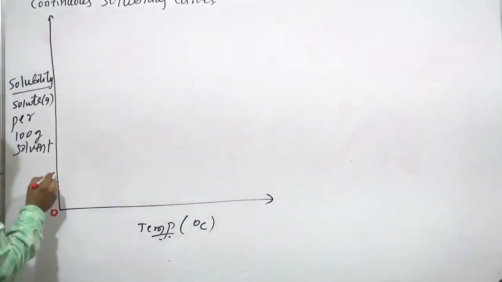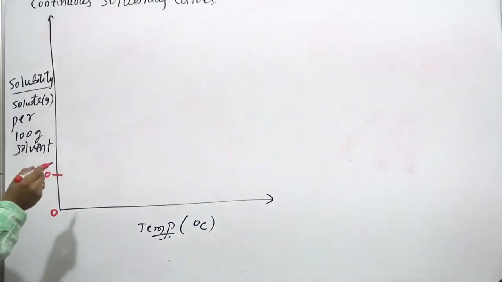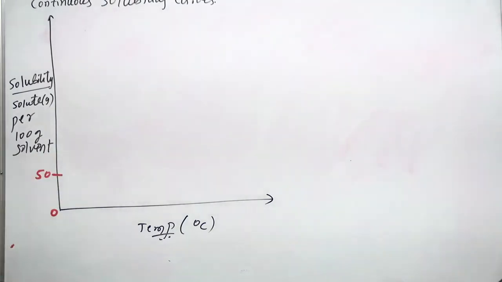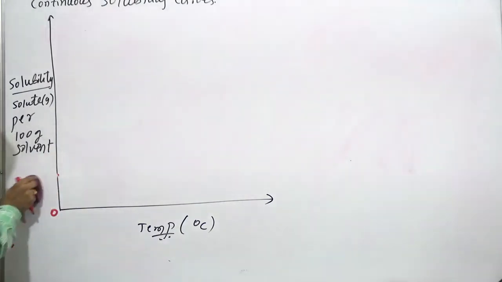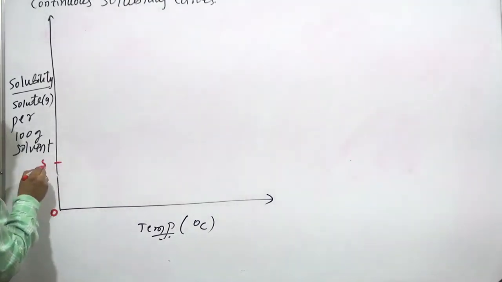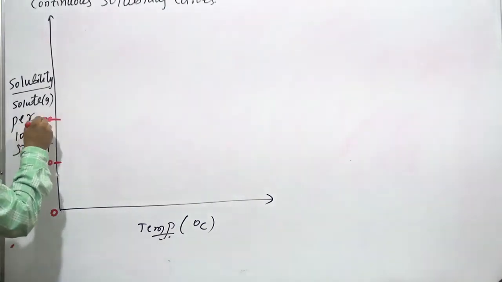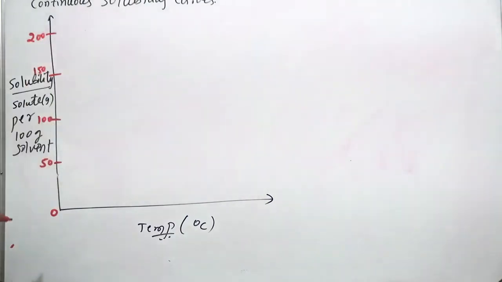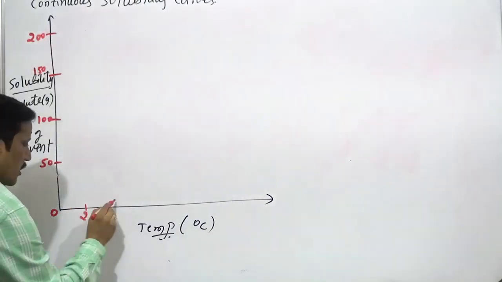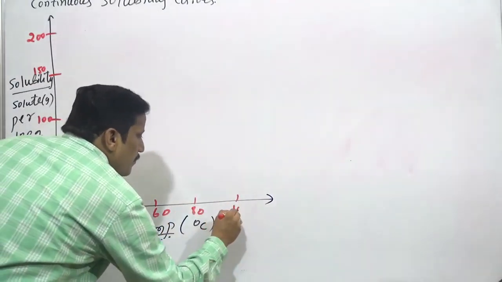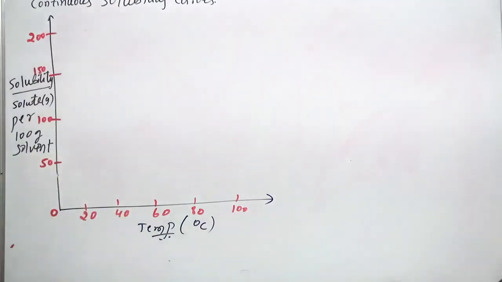This is 0, then solubility 50, 100, 150, and this is 200. Here the scale is very important; I cannot draw roughly any lines. The temperature is 20 degrees centigrade, 40, 60, 80, 100 degrees. Now the lines are like this.